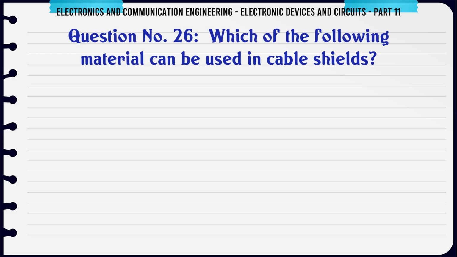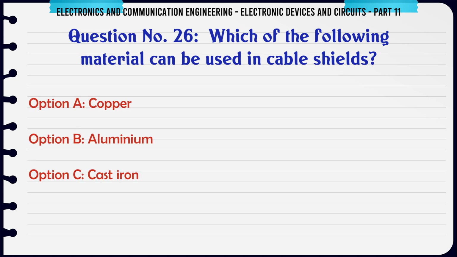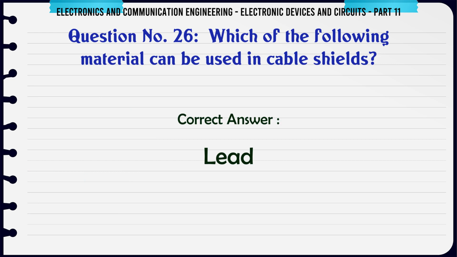Which of the following material can be used in cable shields? a. Copper, b. Aluminium, c. Cast iron, d. Lead. The correct answer is lead.